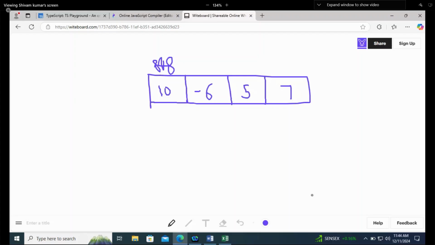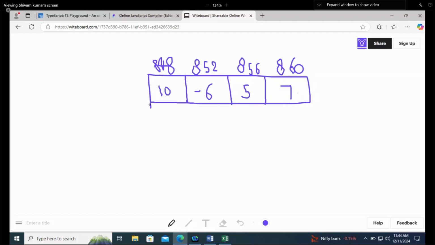If you are from Java or .NET, you know that int takes 4 bytes. So 848, then the next address will be 852, then 856, and then the next one will be 860.